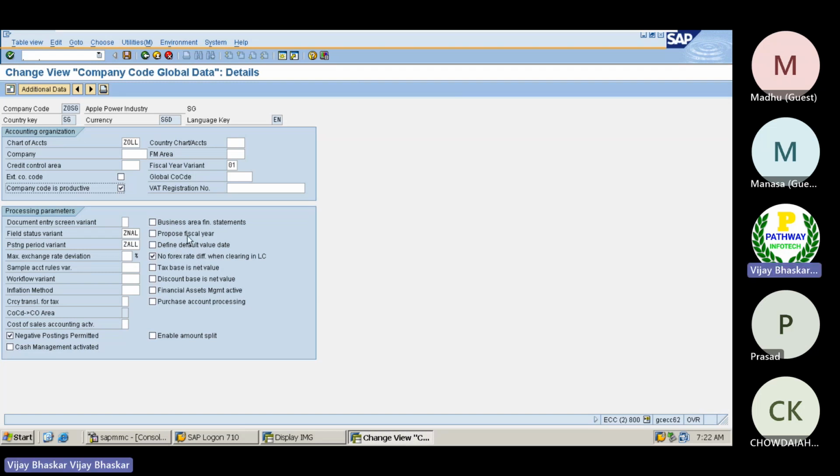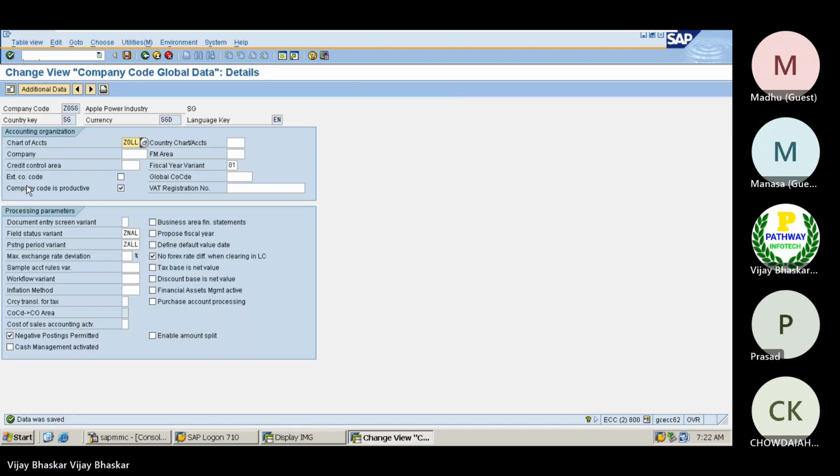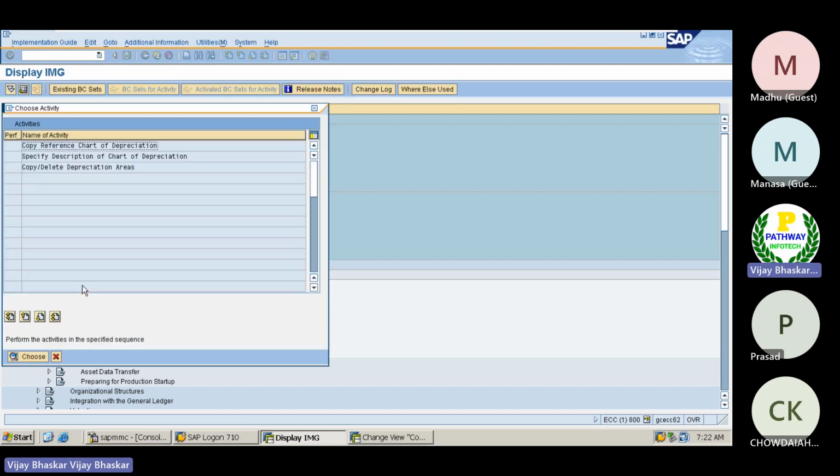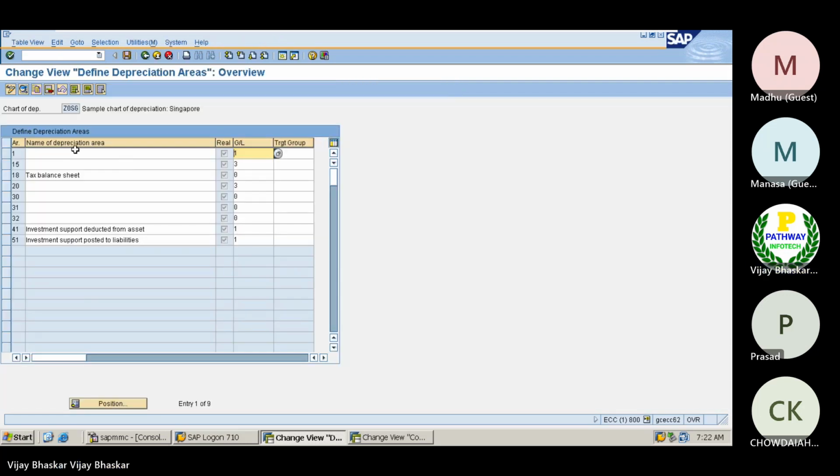Then proposed financial year, negative postings, tax-based net value, discount base. Country-specific chart of accounts is not required here. I have already saved this one. Let's see. Okay, so now before doing this one, let's say copy, check, delete depreciation areas. Let's see in my company code.